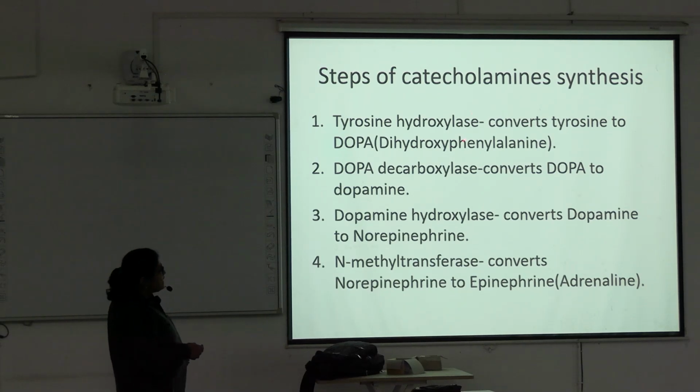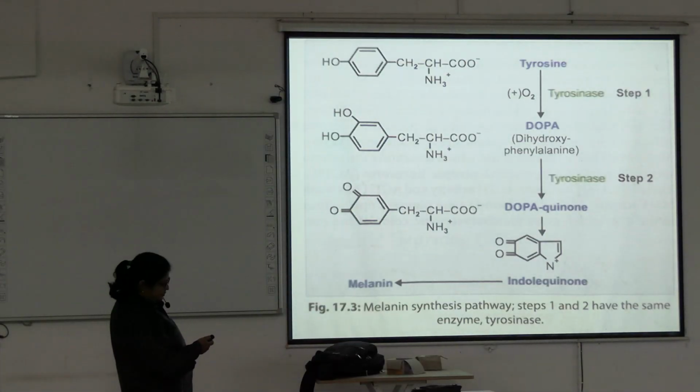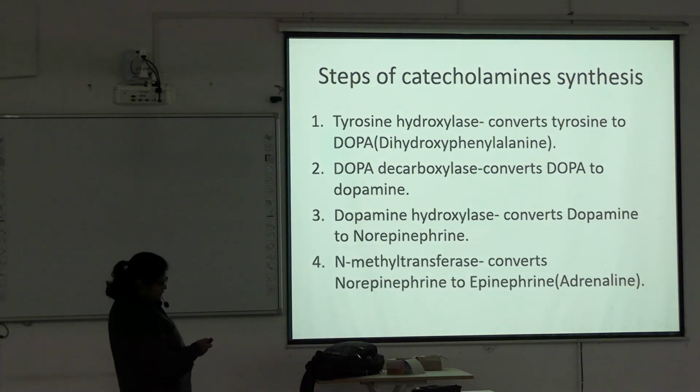So the product from tyrosine is also dopa, and dopa decarboxylase converts this dopa to dopamine. Here, in melanin, dopa goes to dopaquinone, then spontaneously indolequinone and melanin. But here it is by dopa decarboxylase that dopa converts to dopamine.